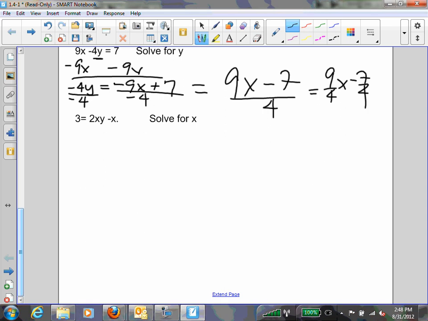So think. All right, Madeline? But are they like terms? But see, this is 2xy. That's all together, so we can't separate it, right? Danielle?